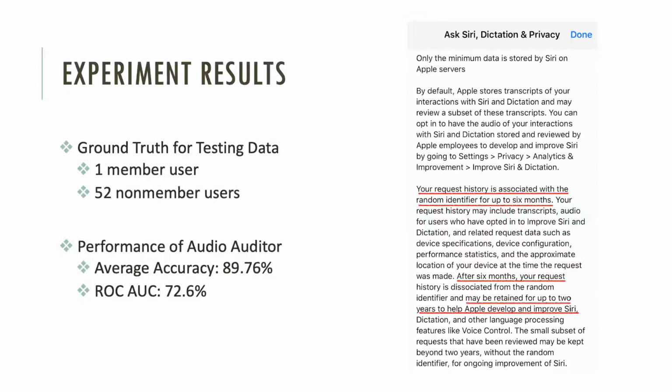To gain the average performance of our auditor in the real world, we train 100 auditors under the same setting, with the training set conducted 100 times. The average overall accuracy is around 90%, while the ROC AUC score is around 73%.